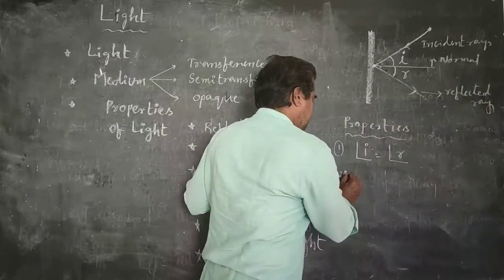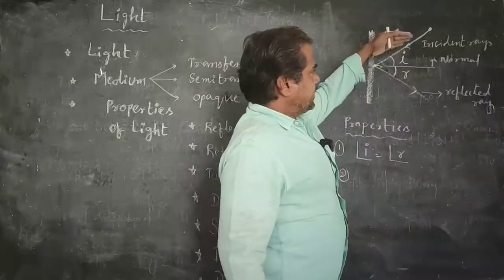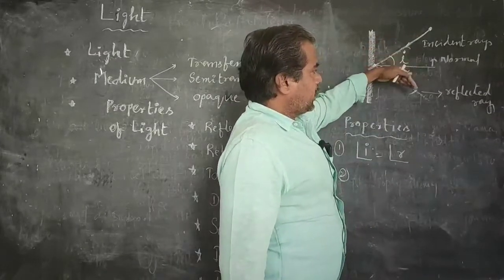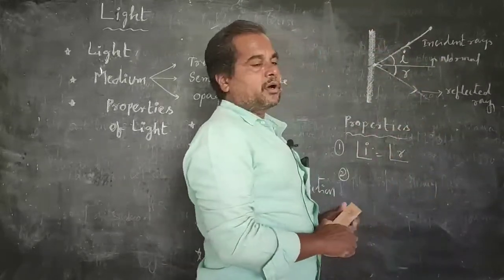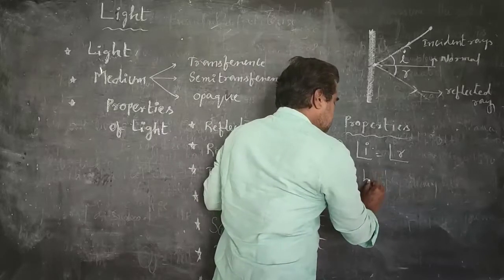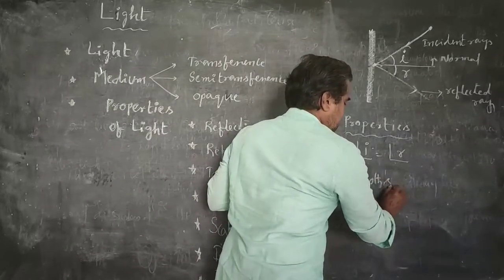Next, second point: the incident ray and the reflected ray exist on both sides of the normal.